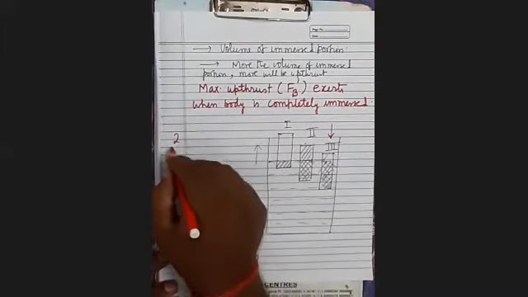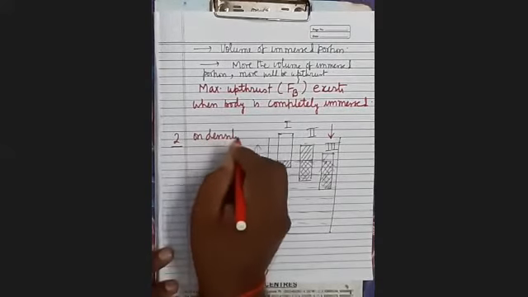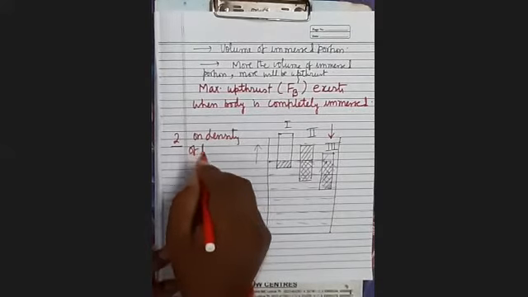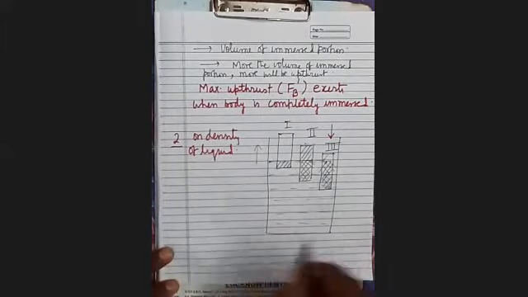Now see here. Secondly, it depends upon the density of liquid. More the density of liquid, more will be the upthrust.